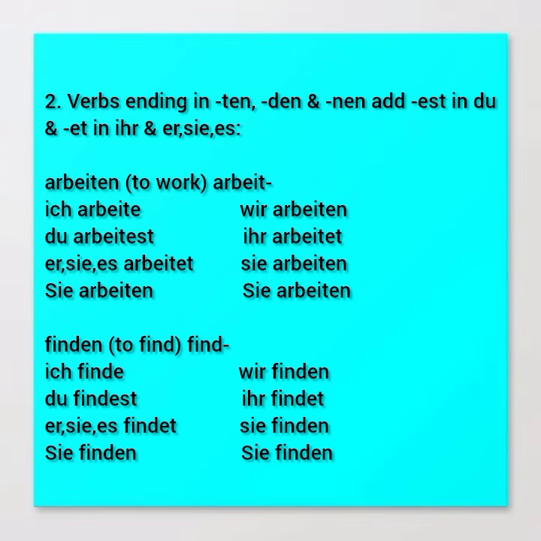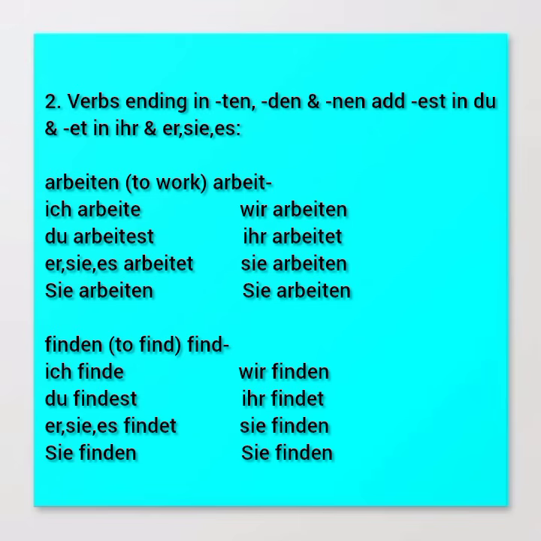Now, the first example we've been given here is arbeiten, to work. So you can see it ends with ten, right? So if we follow our old procedure, we remove the ending en, you remain with arbeit. So we proceed to add our endings as usual. In ich, the ending is e, right?